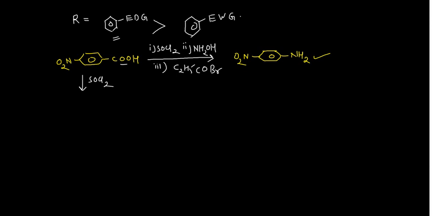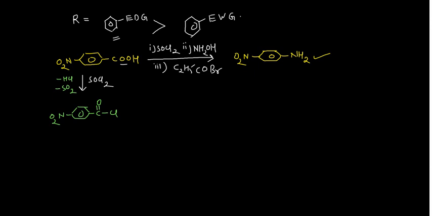So in that case you will have C double bond O and Cl, and here your NO2 group. HCl will be removed along with the SO2. It's a very general reaction. You have studied this reaction a number of times in your +2 chemistry.